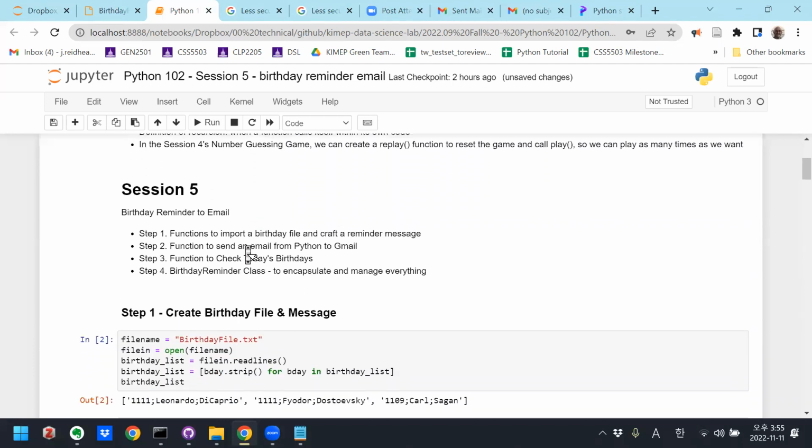Initially I was thinking of even more exciting stuff, like go to a website, check if it's been updated or not, and then send the email. And I realized that even crafting a message and sending it to email is a big step.